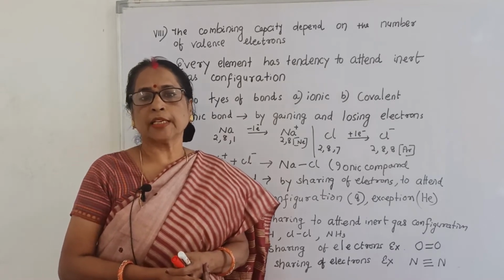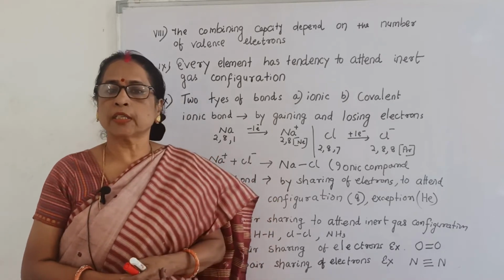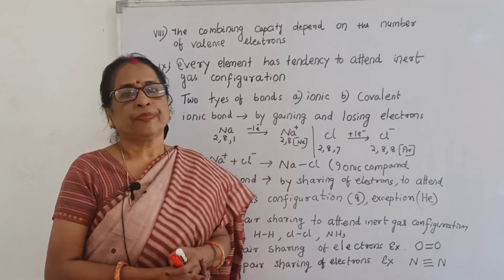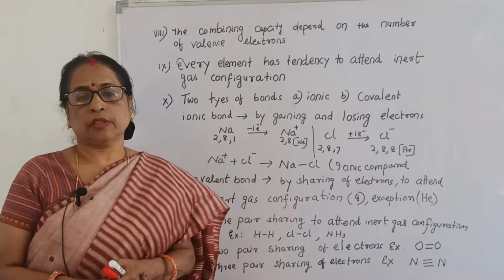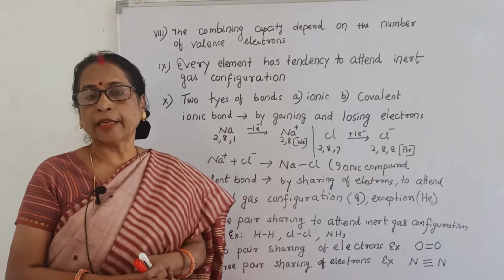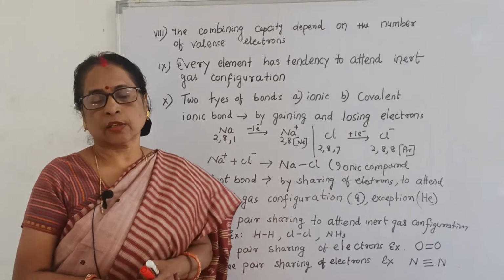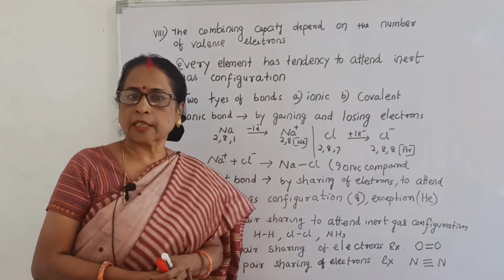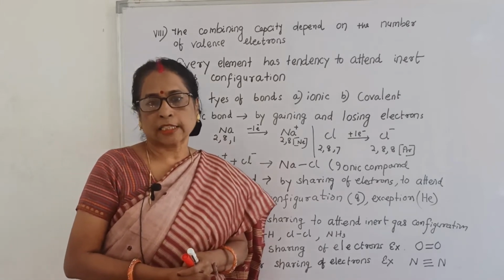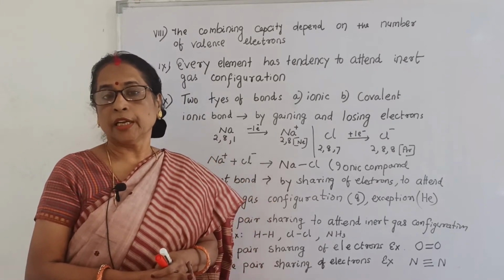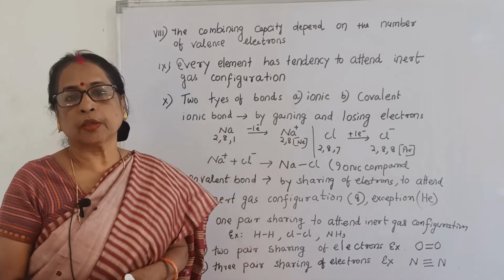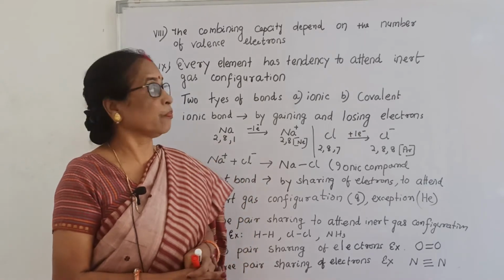But the exception is helium, which contains 2 electrons, although that is also a stable configuration. Except helium, all elements in group 18 have the inert gas configuration of 8, but helium is the exception with 2, which is related to hydrogen's valence electron.